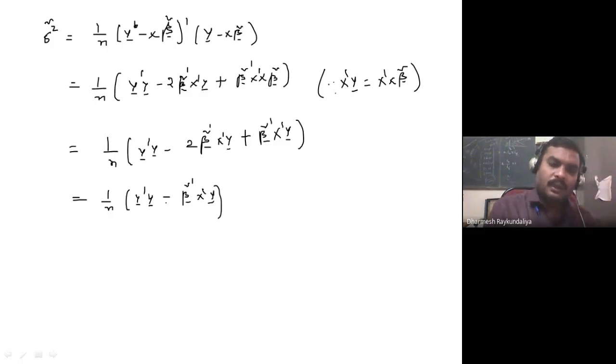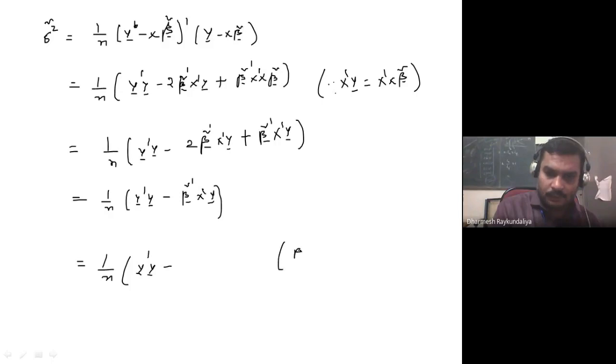Now what is the beta cap transpose? You have already obtained beta curl, that is nothing but X transpose X inverse X transpose y. I'm just substituting that, because its transpose is y transpose X, into X transpose y.